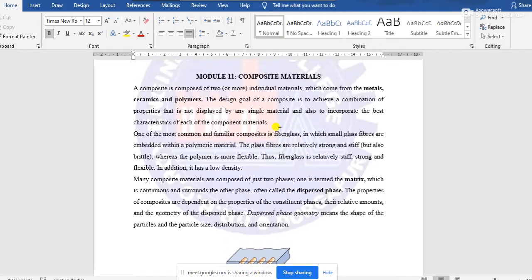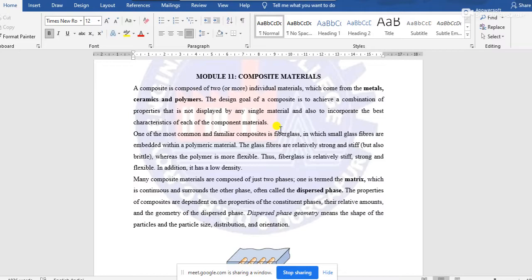Now composite materials are produced actually to generate some specific characteristics or specific properties which cannot be obtained from a single or pure metal, or from a pure ceramic or pure polymer.